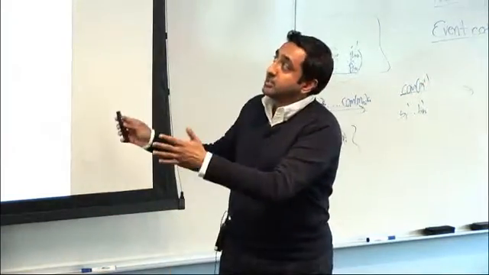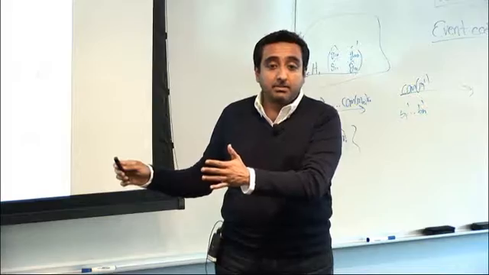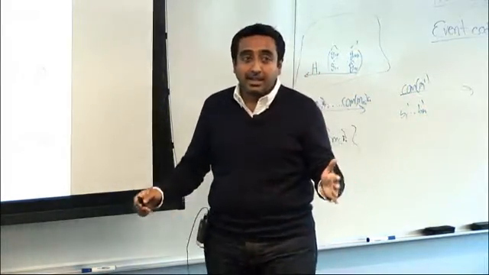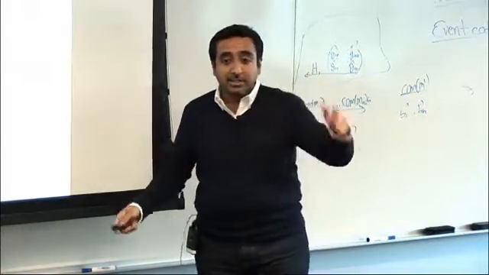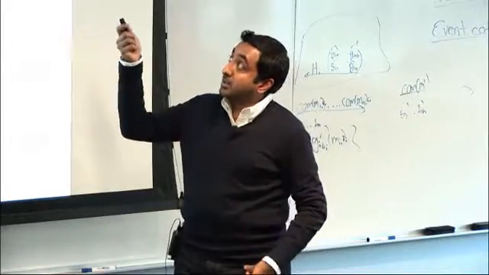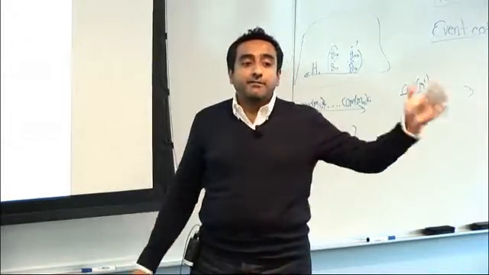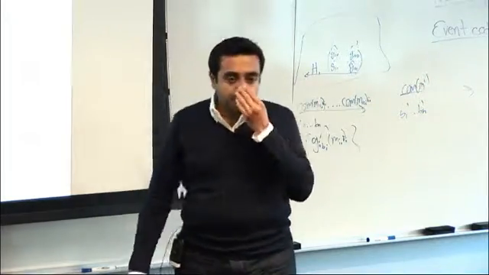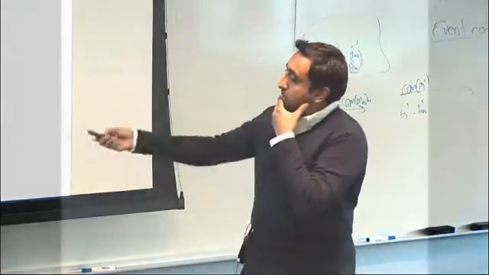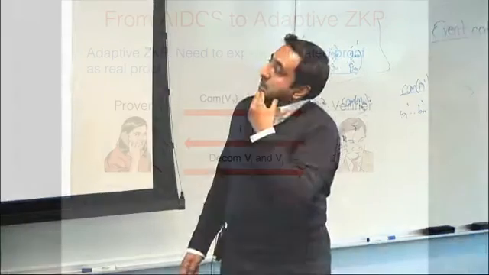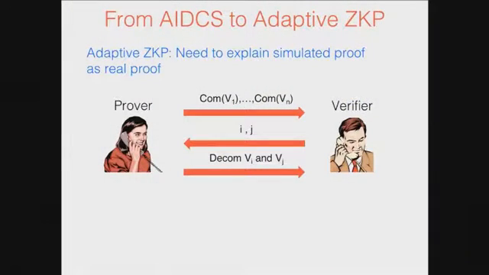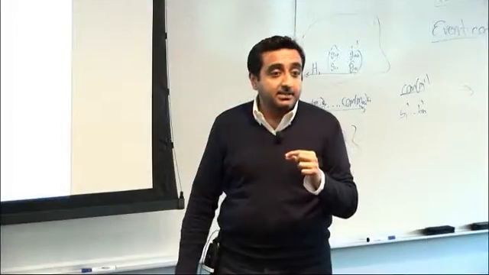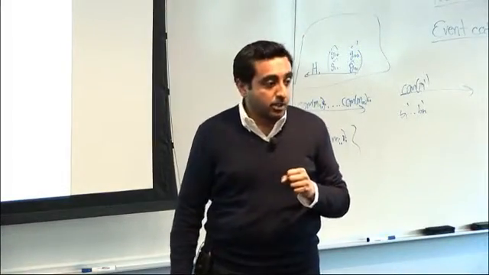Okay, so given such an adaptive instance-dependent commitment scheme, we can actually construct adaptive zero knowledge. I'm going to do that first and then show how to construct this primitive from 2PC with the required properties. Okay? All right, so I'm going to do this first. I'm going to start with the ICOS. As I said, I can use this ICOS protocol. I'm going to modify it using this AIDCS to get an adaptive zero-knowledge proof.